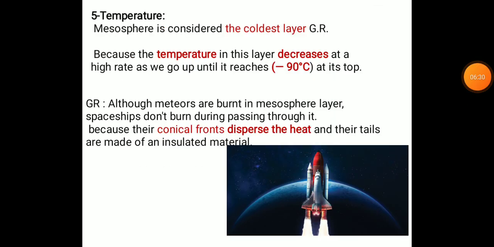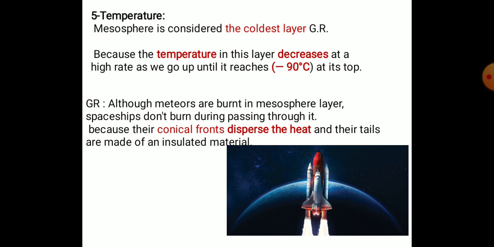And what about the temperature? Mesosphere is considered as the coldest layer. Give reason: because the temperature in this layer decreases at a high rate as we go up until it reaches minus 90 Celsius degree at its top. And although meteors are burned in the mesosphere layer, spaceships don't burn during passing through it because their conical fronts disperse the heat and their tails are made up of insulated materials.